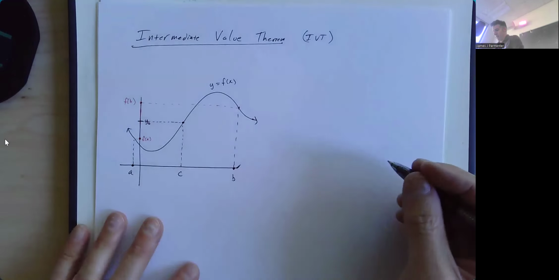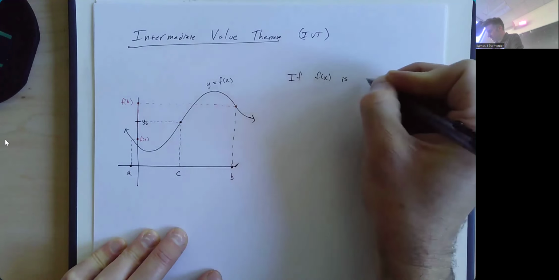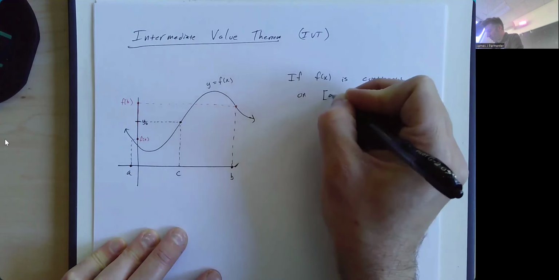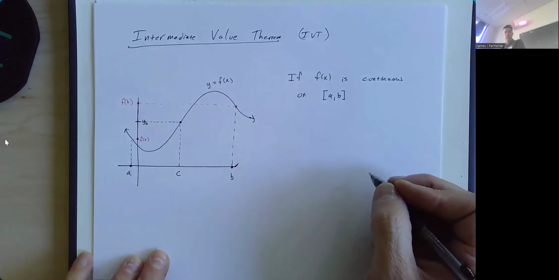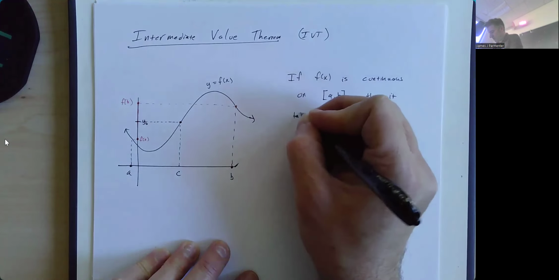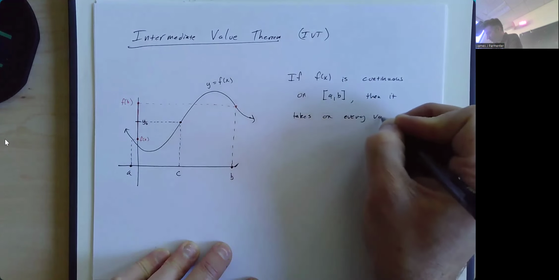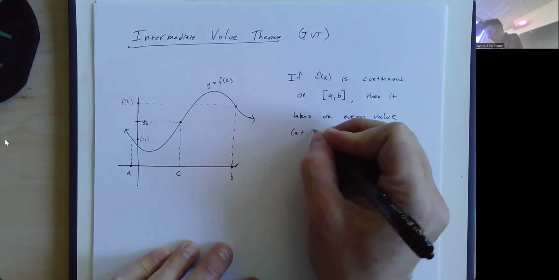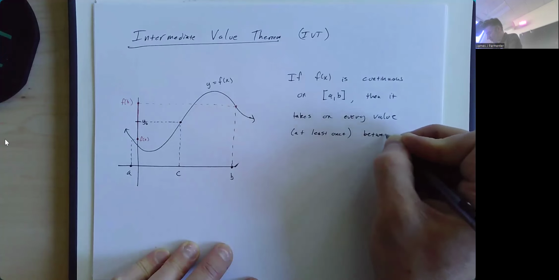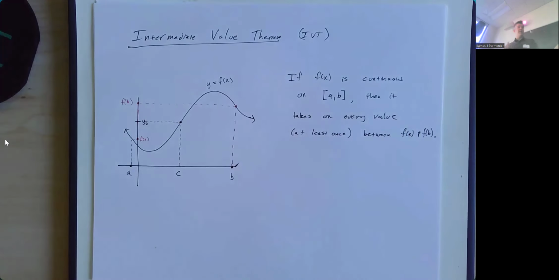Here's how we say it with the mathematical terminology. So if f of x is continuous on the closed interval [a, b], meaning the interval includes the endpoints, then it takes on or achieves every value at least once, but maybe more than once, between f of a and f of b. And that's the intermediate value theorem.